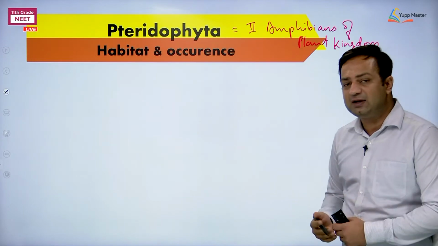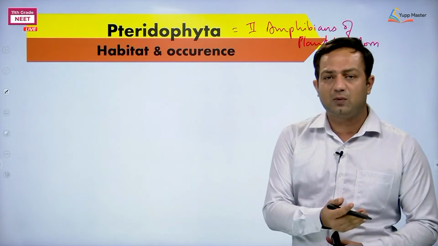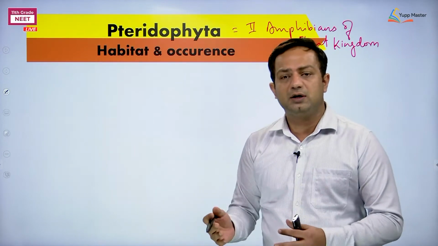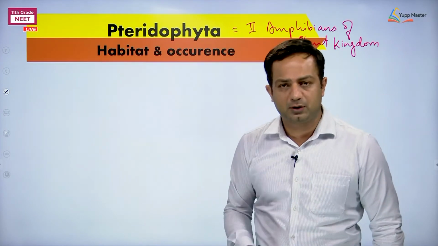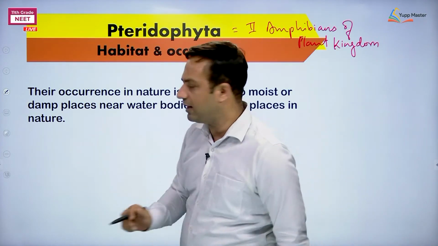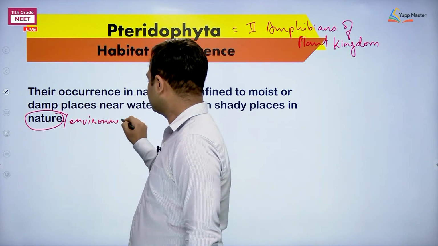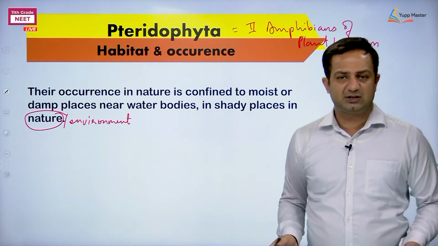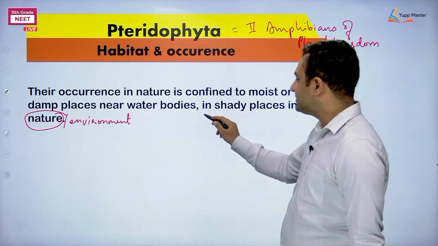If anyone is saying that amphibians were the first animals to come on land, but for sexual reproduction they require water, the same is about the reptiles as well. Reptiles are considered to be the organisms which moved to the land in a better condition, but they are somehow dependent on water. The same happened with Pteridophyta. In the natural habitat, I am saying natural habitat, here nature means environment, not their own nature. In the natural habitat, they are present nearby water bodies where the place is moist or damp and shade is available. Okay, and the dependency is very clear.